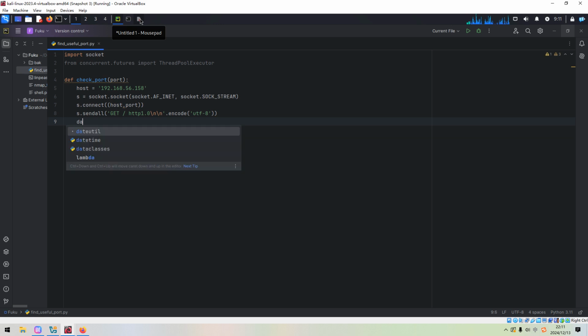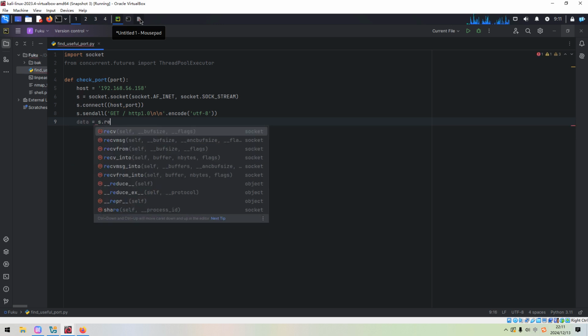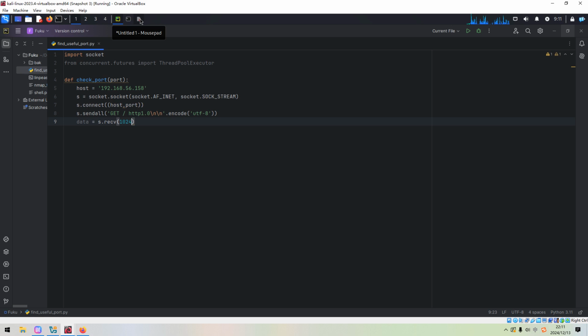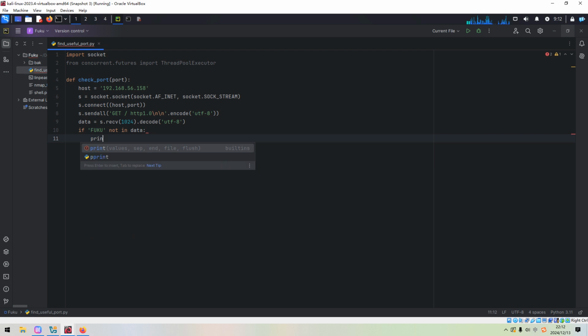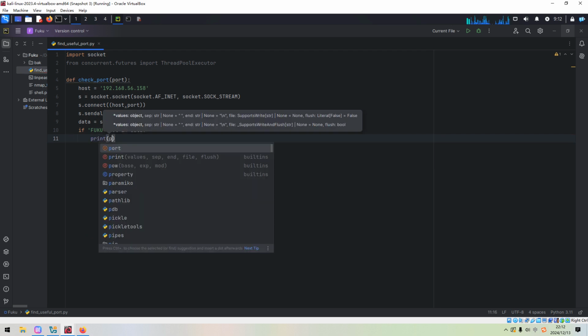And then we can receive the data. If Fuku not in data, of course, we need to decode, it means that this port number is useful.